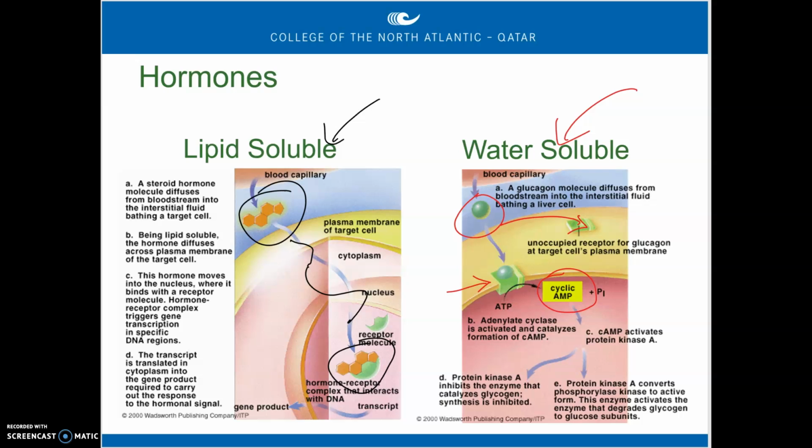So this hormone doesn't bind to a receptor inside the cell to cause its effect. It binds to a receptor on the surface of the cell, and then it releases a molecule, the second messenger, called cAMP, which instructs the cell what to do, how to carry out that hormone's function. So those are the two differences between lipid-soluble hormones and water-soluble hormones.